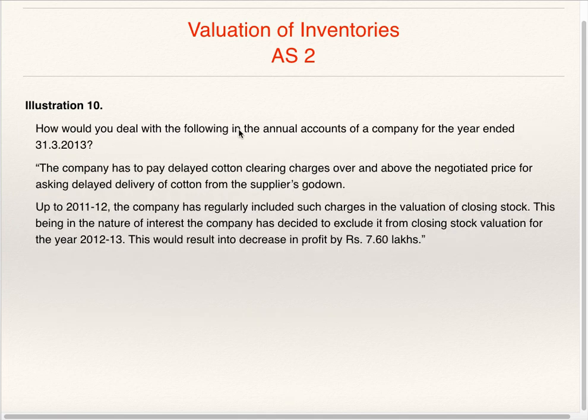How would you deal with the following in the annual accounts of a company for the year ended 31st March 13? The company has to pay delayed cotton clearing charges over and above the negotiated price for asking delayed delivery of cotton from suppliers' godown. Up to 11/12, the company has regularly included such charges in the valuation of closing stock.